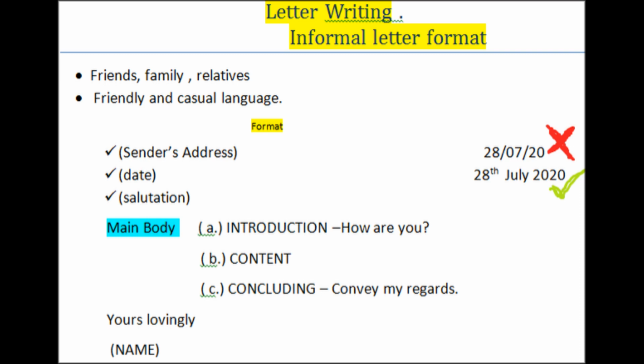Then leave a line. No need to write the receiver's address. After salutation, start always with your body and please don't write the subject. That subject should be written in formal letters, not in informal or personal letters.